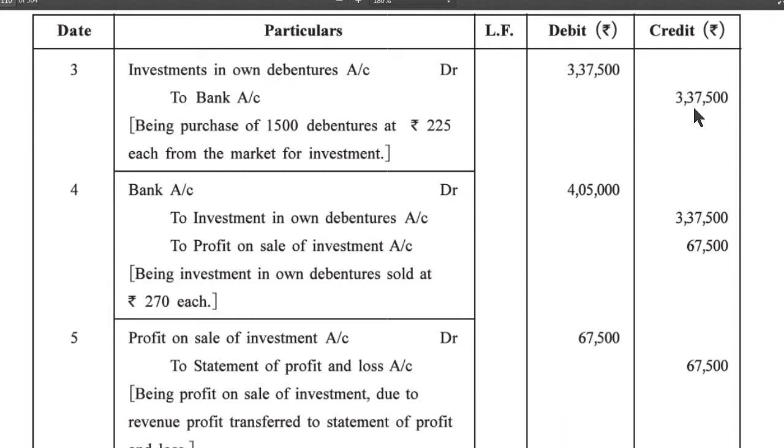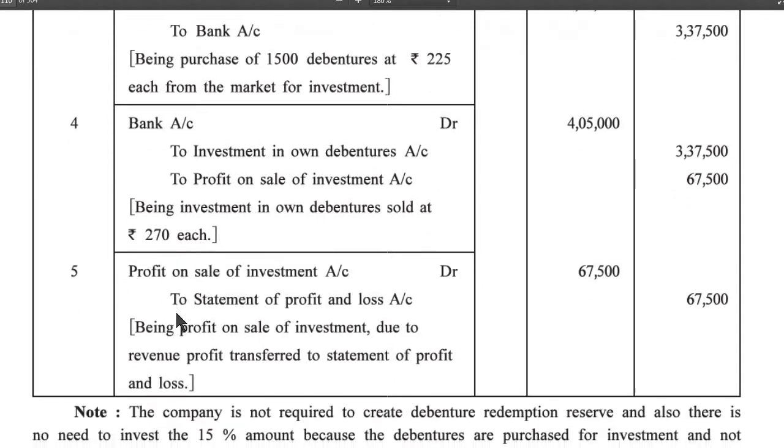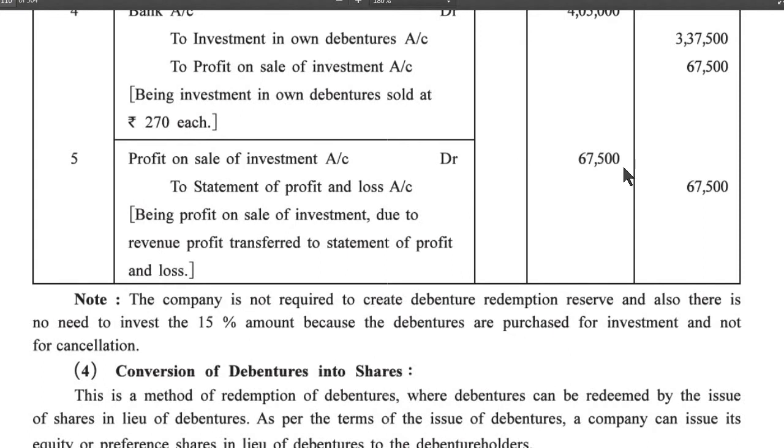3,37,500 to bank account 3,37,500, being purchase of 1,500 debentures at 225 rupees each from the market for investment. Bank account debit 4,05,000 to investment in own debenture account 3,37,500, to profit on sale of investment account 67,500, being investment in own debenture sold at rupees 270 each. Profit on sale of investment account debit 67,500 to statement of profit and loss account 67,500, being profit on sale of investment due to revenue profit transferred to statement of profit and loss.